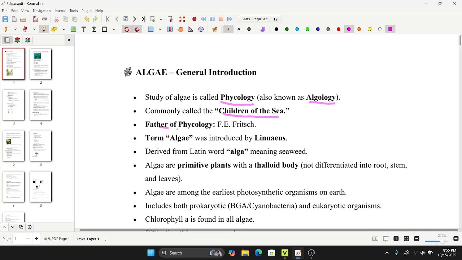Talking about the father of phycology or algology, he was F.E. Fritsch. The term algae was first introduced by the famous scientist Carolus Linnaeus. It was derived from the Latin word alga, which means seaweed. Algae are primitive plants with a thalloid body, which means the body is not differentiated into root, stem, and leaves.